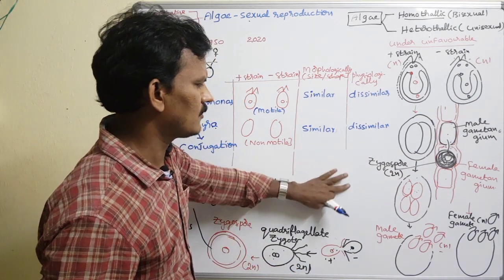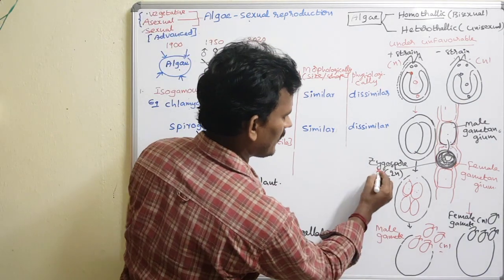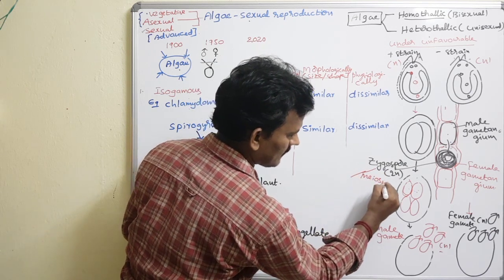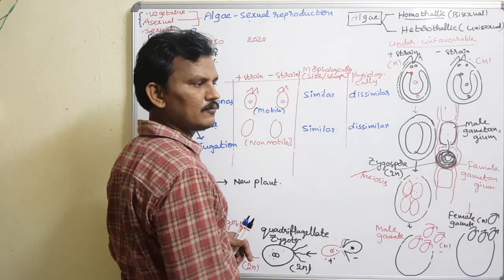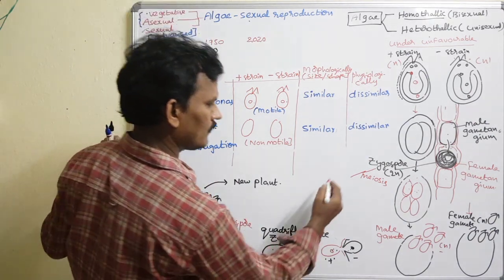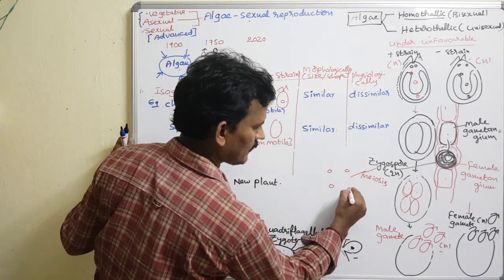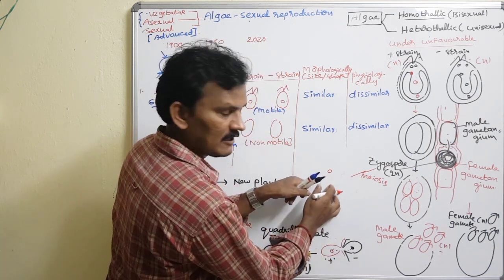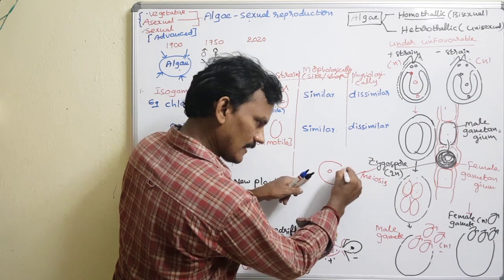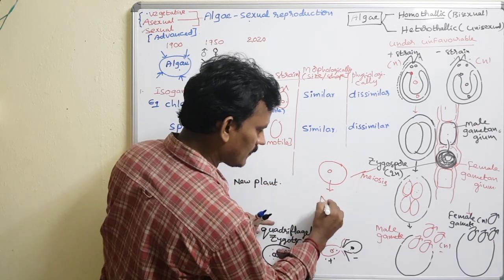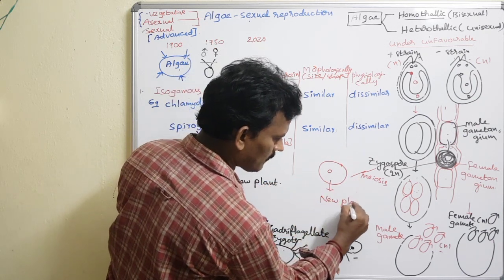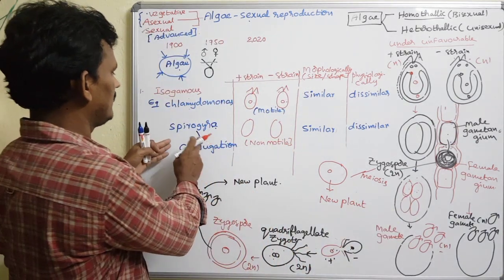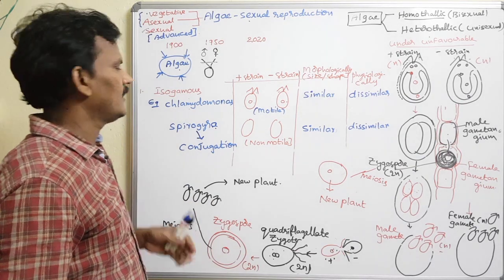The diploid zygospore undergoes meiosis division, and 4 nuclei are formed, 1, 2, 3, 4. Out of 4, 3 disintegrate. 1 nucleus is present, covered by the cell. This grows into the new plant body. So that is in Spirogyra.